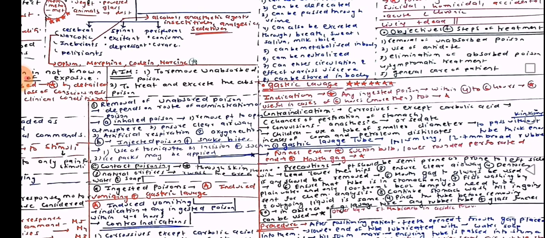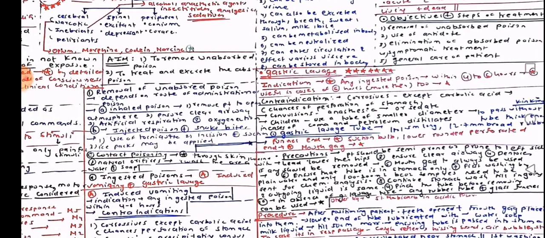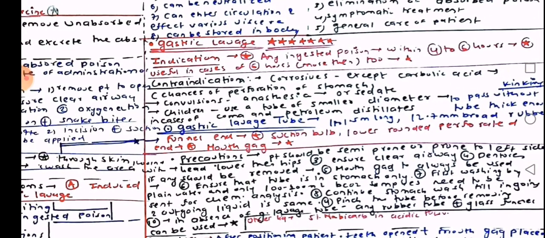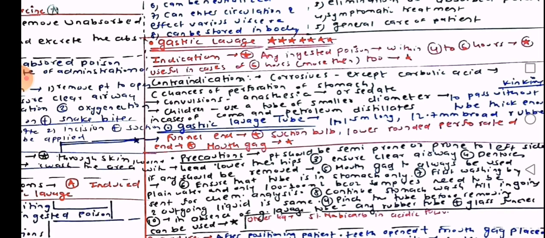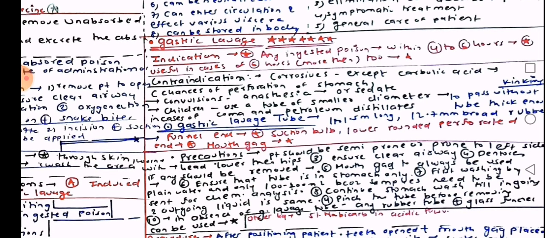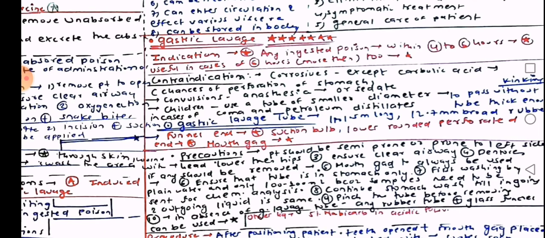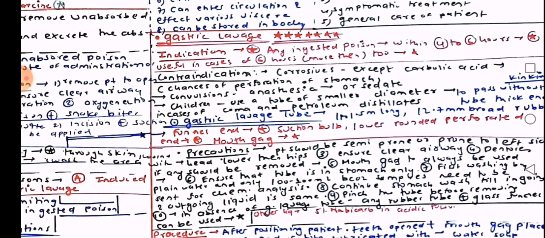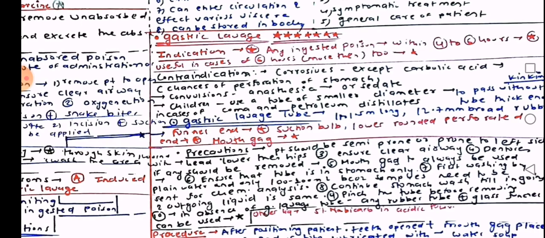Okay guys, this gastric lavage short note is very important from the point of view of vivas. Even in examinations, it is most frequently asked. So I hope this helps you. Gastric lavage. Indication: any ingested poison within 4 to 6 hours. It is useful in cases of 6 hours or more too. Contraindications: corrosives except carbolic acid, chances of perforation of the stomach, convulsions, anesthesia or sedatives.